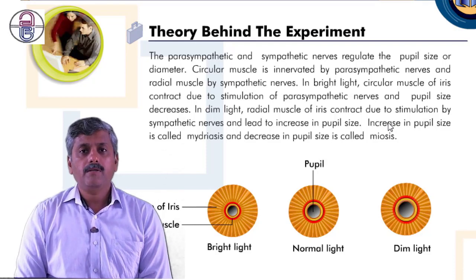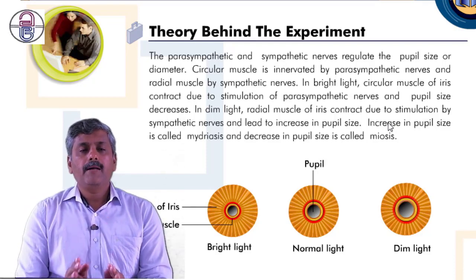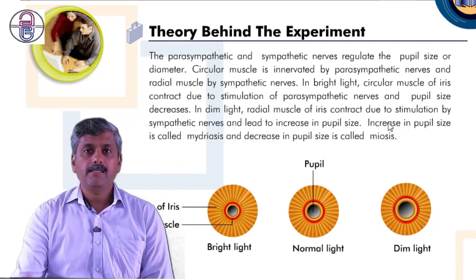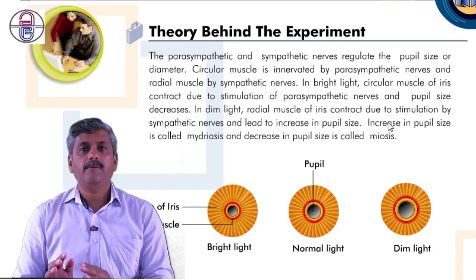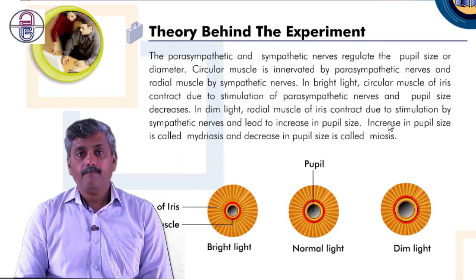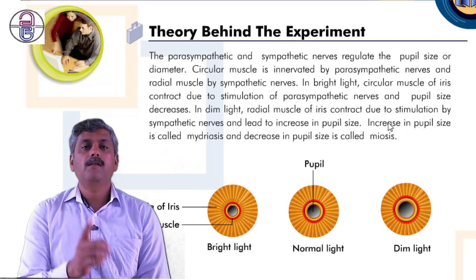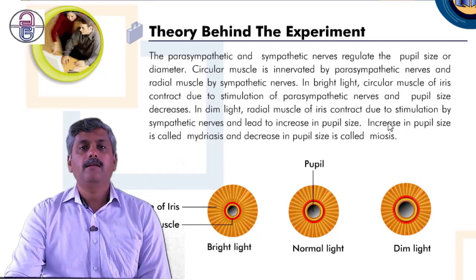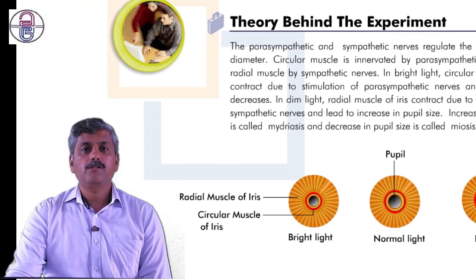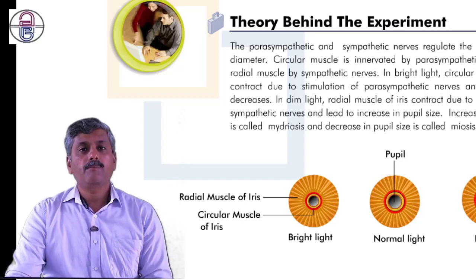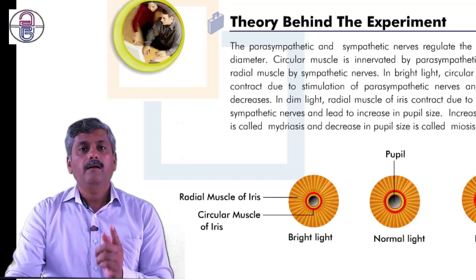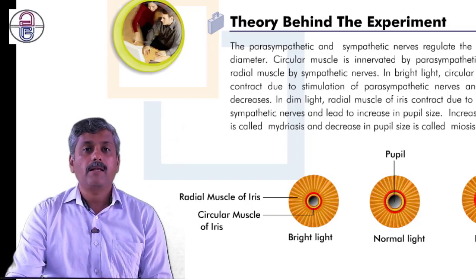As per the autonomic nervous system, the sympathetic and parasympathetic nerves innervate these two important muscles. In this case, the parasympathetic nerve is connected to the circular muscle, and whenever the circular muscle contracts, there is definitely a constriction of the pupil. So for constriction of the pupil, which type of muscles are required? Circular muscles are required. So how does the circular muscle produce its contraction effect? The circular muscle needs the action of the parasympathetic nervous system.